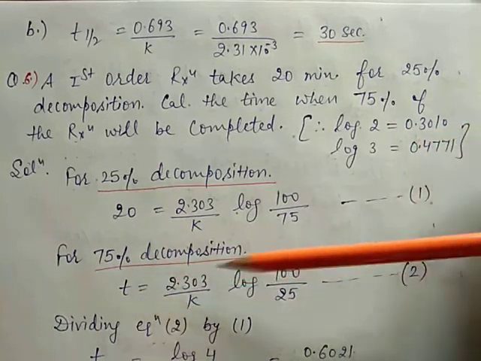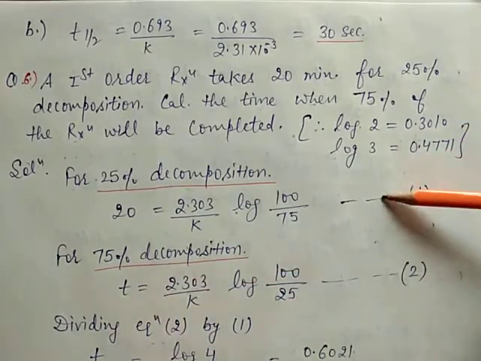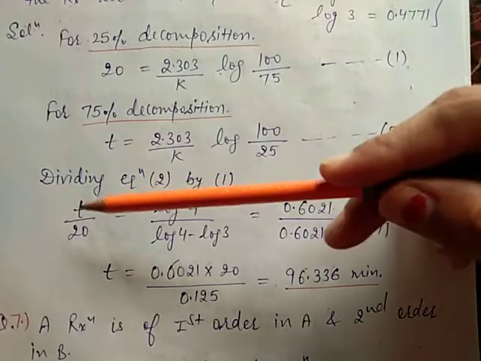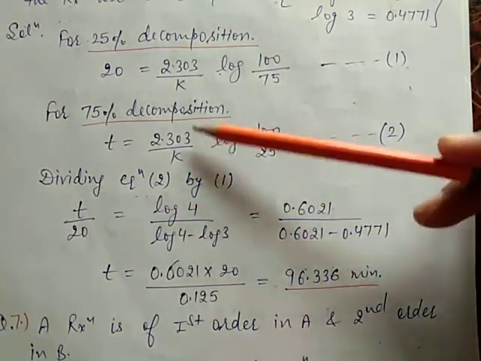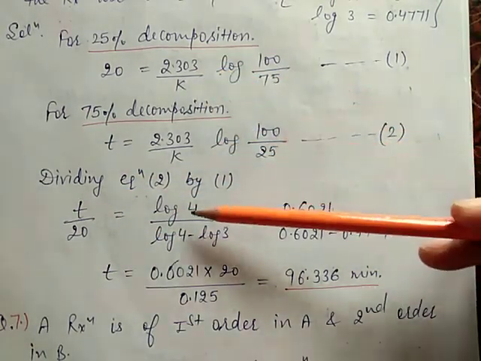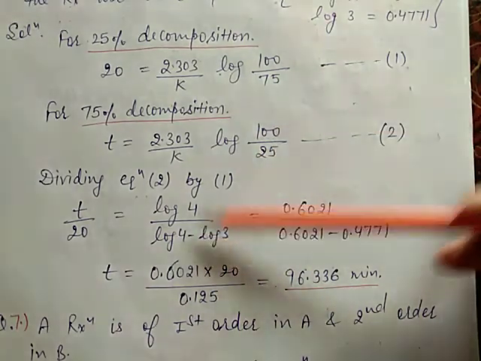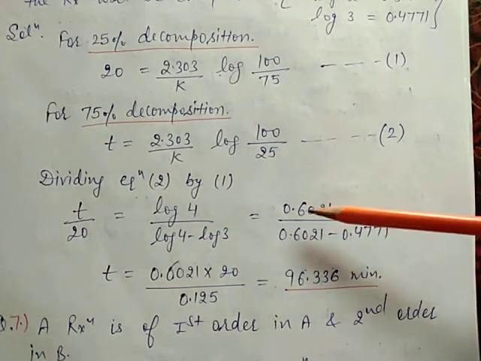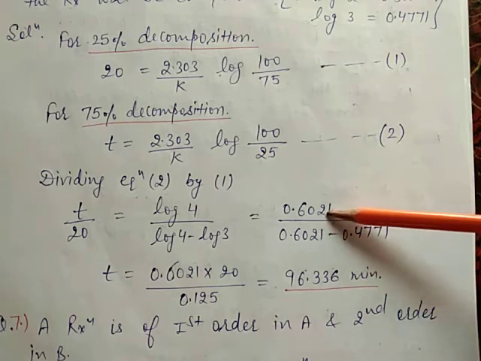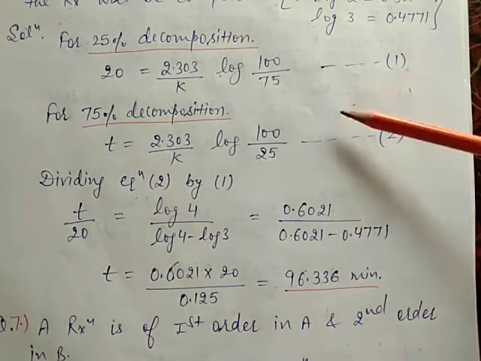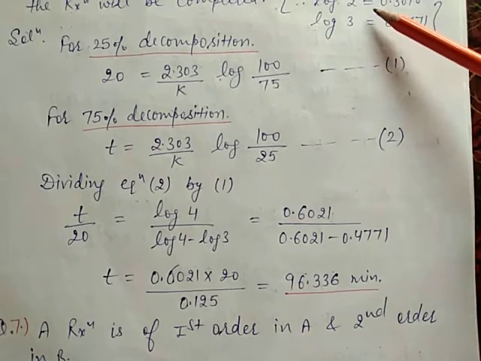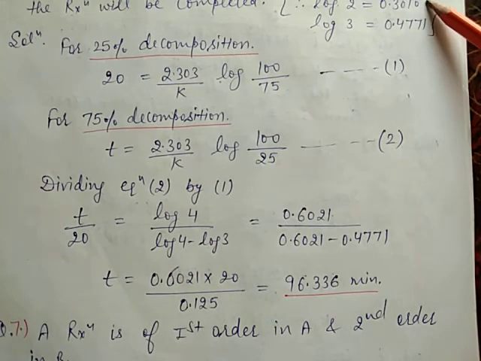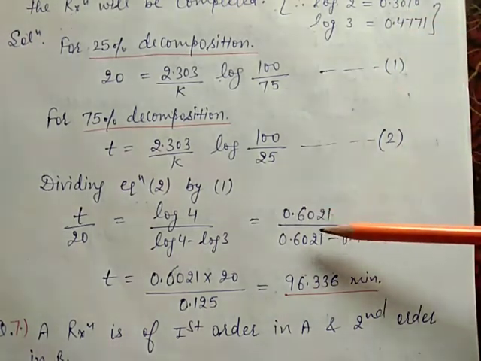After dividing equation number 2 by equation number 1, T by 20 is equal to, the 2.303 upon K cancels out, leaving log of 4 divided by log of 4 by 3, that is log of 4 minus log of 3, which is equal to 0.6021 divided by 0.6021. This value is given for log of 4. Log of 2 is given, that is 0.3010, multiplied by 2, which is also log of 4.